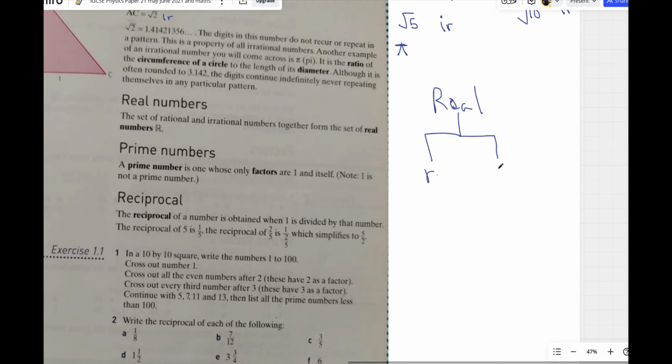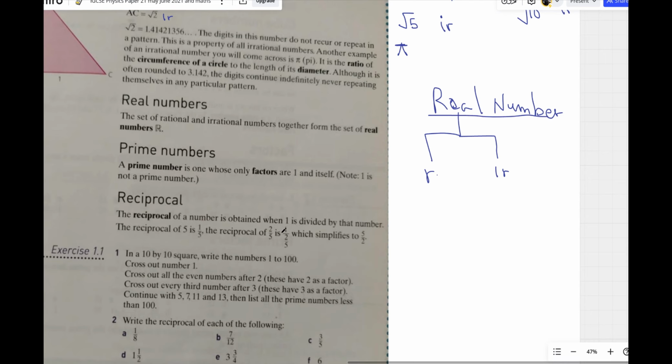If you put them together as one set, those numbers become real numbers. A set showing both rational and irrational numbers is called real numbers.